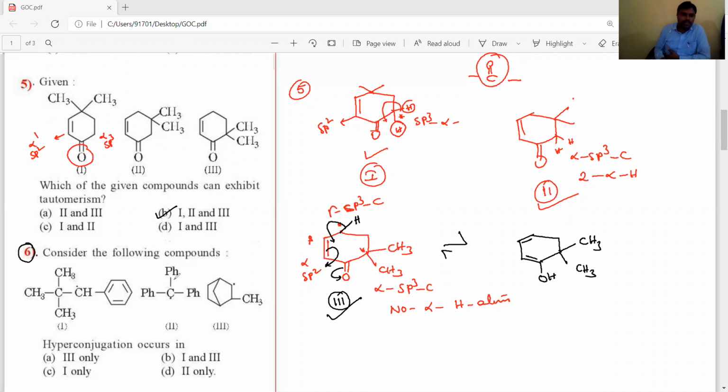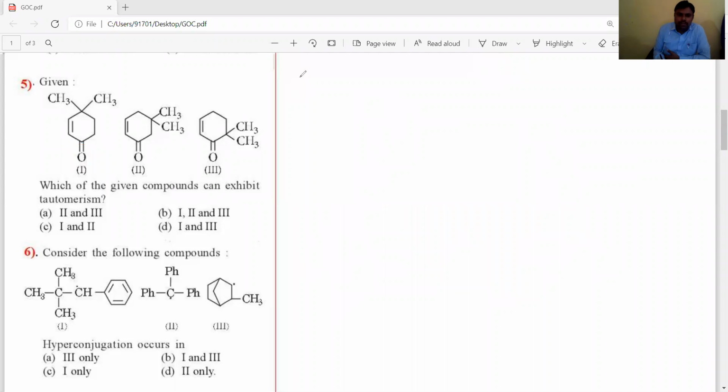Now let's see the sixth question. Consider the following compounds, which exhibits hyperconjugation? So we have to know about the hyperconjugation conditions. Okay, students, what is the hyperconjugation condition?